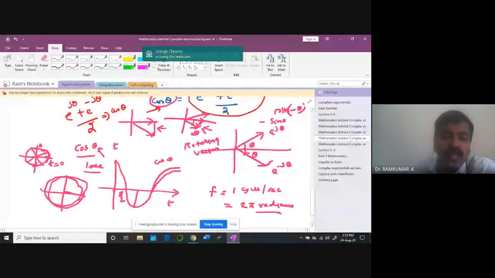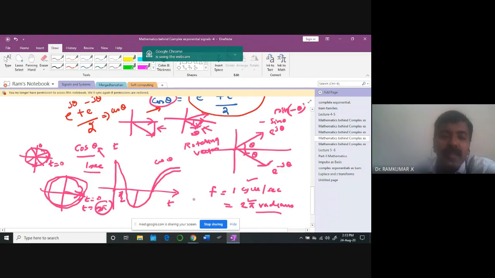It takes only 1 second for the vector to start from t equal to 0 and come back to this point, 2 pi. The circumference of the circle is 2 pi. So if it takes only 1 second, then the frequency is 2 pi radians, or in cycles, 1 cycle per second.